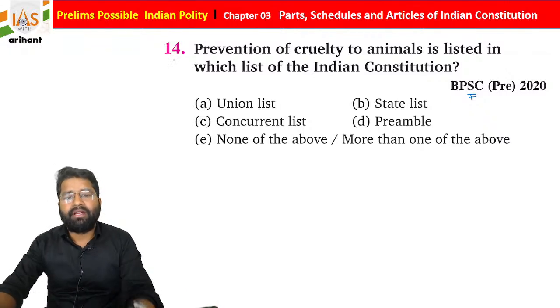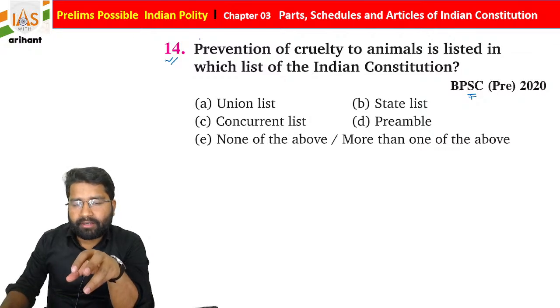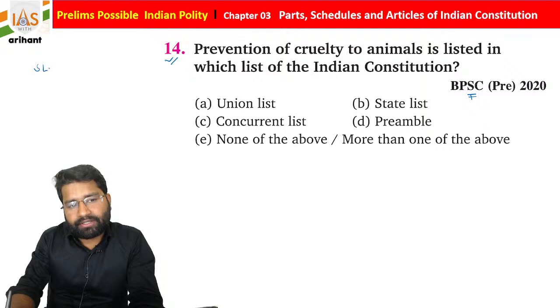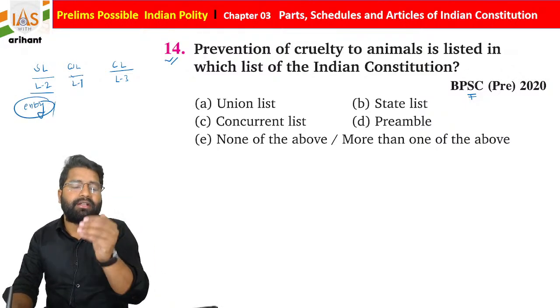This is a question where you need to remember the lists, students. As I told you, we have the State List, the Union List and the Concurrent List: List number 2, List number 1, and List number 3. Under these lists, there are entries, also called subjects: entry number 1, entry number 2.